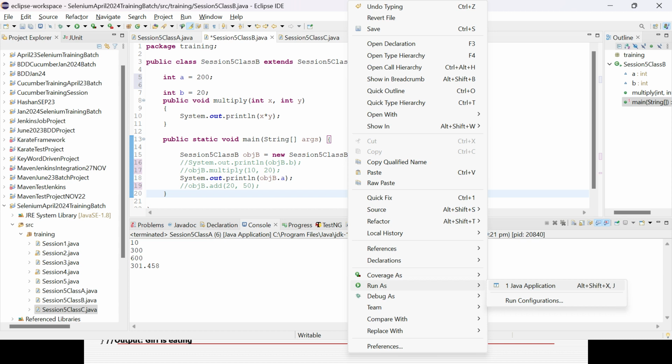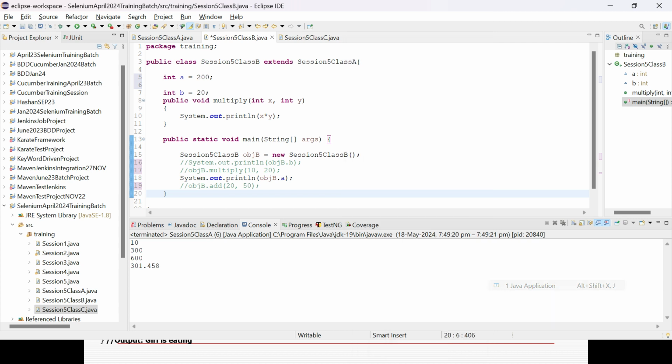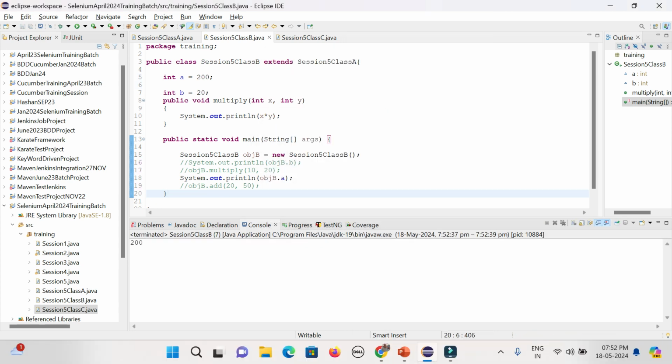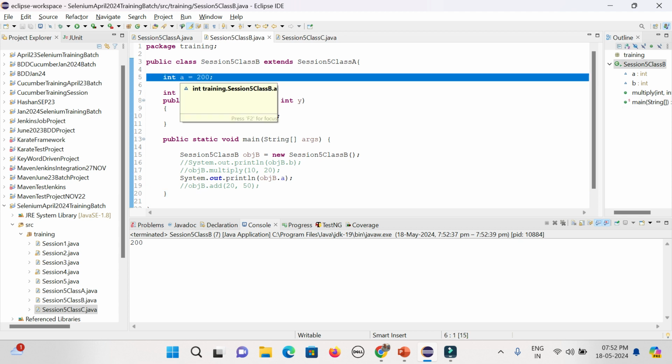I already explained which value should be printed out. It will print 200, because it is overriding the parent class. It substitutes and takes the value from the child class, in case the same signature and same name are available, for the method as well as for the variable.